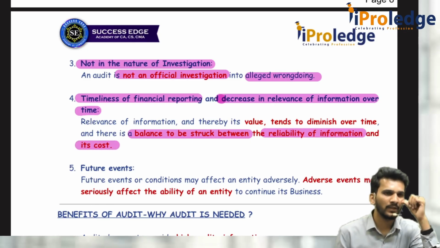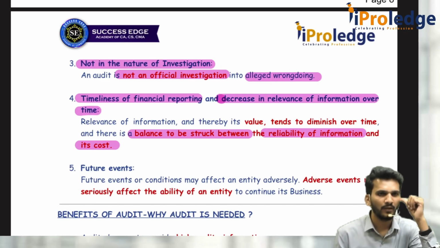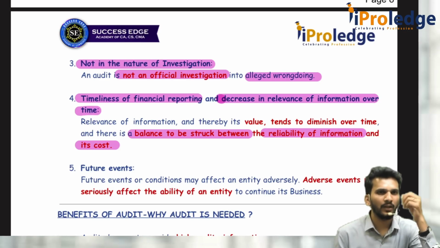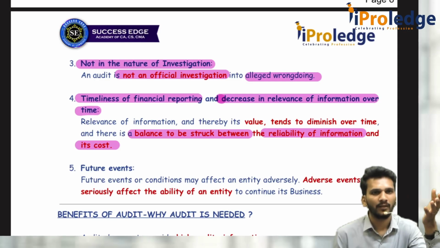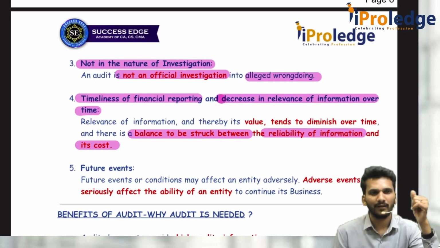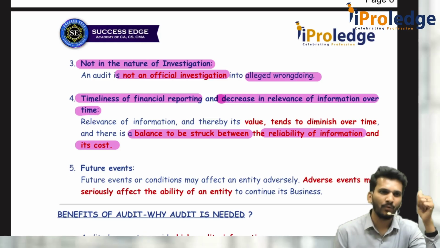They gave some information, financial statements, books of accounts. Should I trust it or not? No, you felt no. I go for some detective to find out whether there is a genuine transaction or not. Spy, I will appoint some spy. At what cost? Anyway, you are getting some peanuts from the company. From the peanut, if you pay half peanut to this investigator or detective, then what the hell are you doing? No. You should always try to balance it. That is the reason you can't verify everything, the authenticity of all those things. That is why you have to do that.